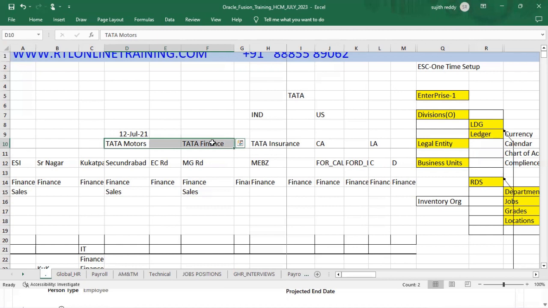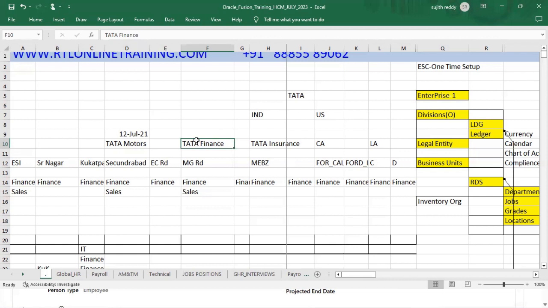Whenever we perform a global transfer, what will happen? First, the employee will be terminated here, because an employee cannot work at two companies at a time, right? First he has to be terminated here. The system will do that internally and transfer the employee from one legal employer to another. Here again, a hiring process will happen.